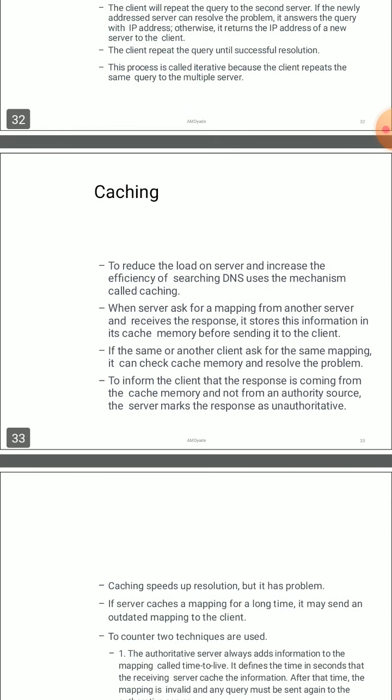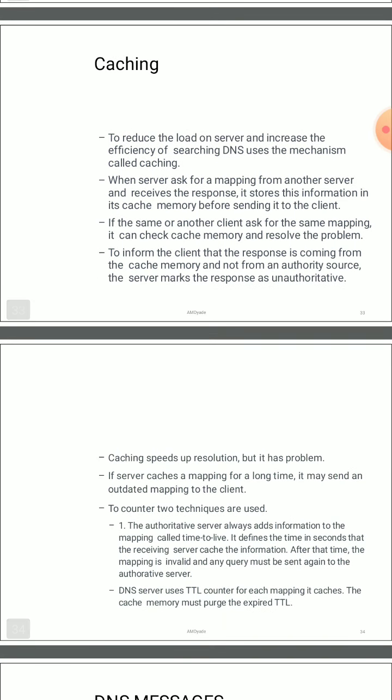Okay, so same thing. Next, coming to what is cache or caching. I already discussed that we have information in our local machine, some cache memory. So if I accessed some information earlier, then that will be in my cache, and from there I can get the IP address or name of that particular website.